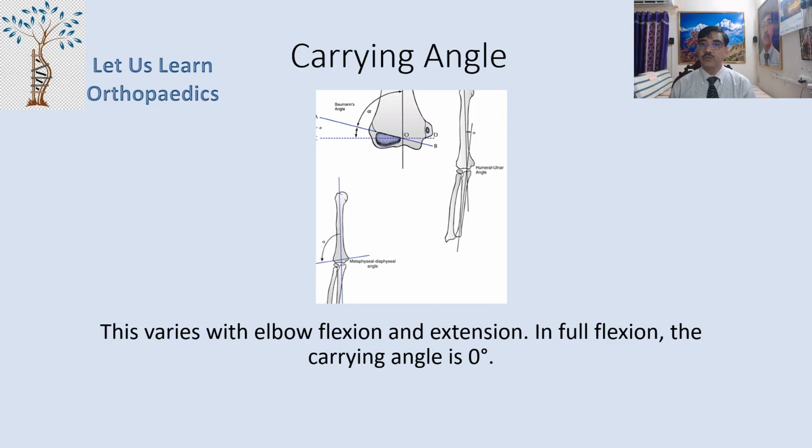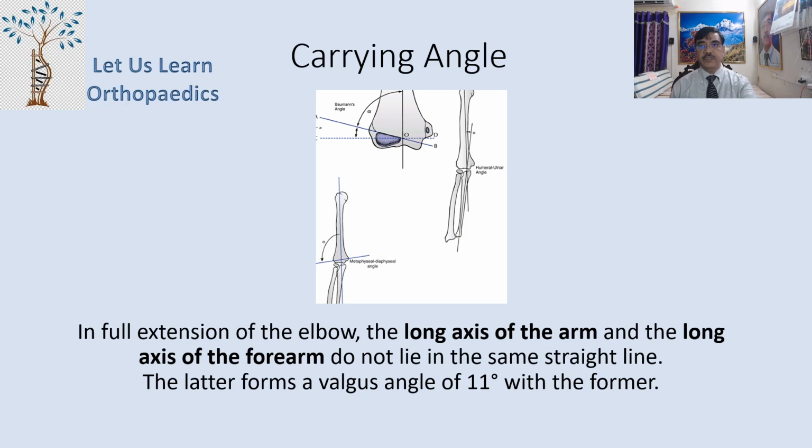Now coming to the carrying angle. This varies with the elbow flexion and extension. In full flexion, the carrying angle is 0. In full extension of the elbow, the long axis of the arm and the long axis of the forearm do not lie in the same straight line. The latter forms a valgus angle of 11 degrees with the former.